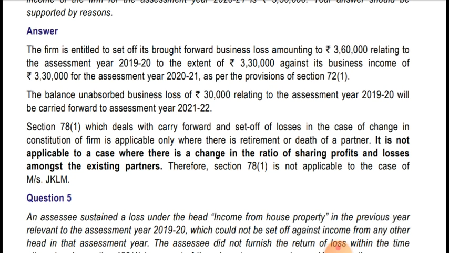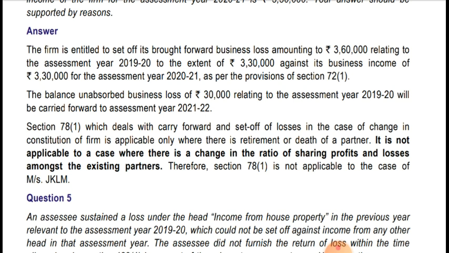So next, section 78(1), which deals with carry forward and set off of losses in case of change in constitution of the firm, is applicable only where there is a retirement or death of a partner. Okay. So if there is a retirement or death of a partner, then only this restriction is there. Okay. It is noted, it is not applicable to a case where there is a change in the ratio of sharing profit and loss amongst the existing partners. Therefore section 78(1) is not applicable to the case of M/s JKLM.